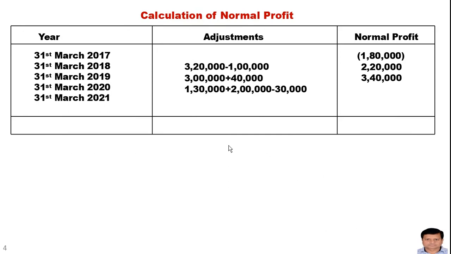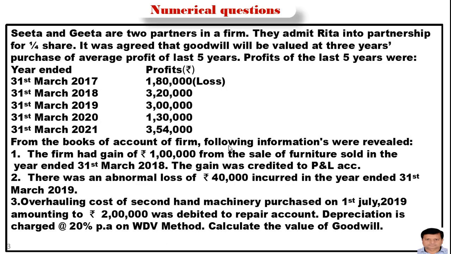Now some more adjustments have been done with the amount of the profit of 2020. Why has this adjustment been done? If we read the question again, we can find the solution very easily and also get the concept. Overhauling cost of the second-hand machinery purchased on 1st July 2019 amounting to rupees 2 lakh.